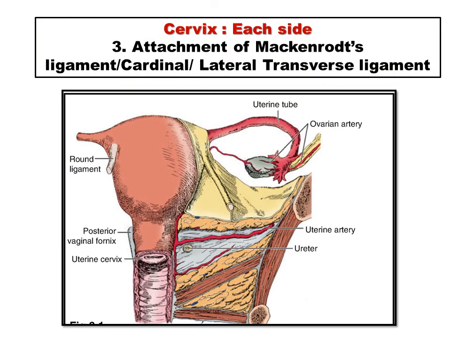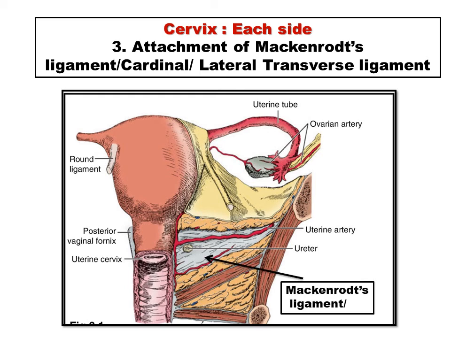The most important relation on the lateral side is the attachment of the Mackenrodt's ligament, or the cardinal ligament, also known as the lateral transverse ligament of the cervix. Mackenrodt's ligament is closely related at its upper end to the uterine artery and the ureter.